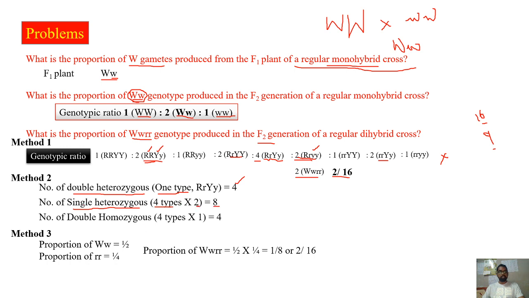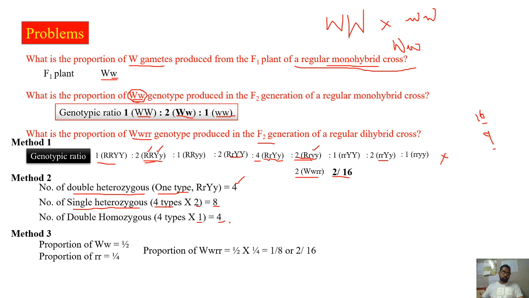Totally 8 will be single heterozygous. Now the number of double homozygous, the remaining, that is this, this, this and this. So that is totally 4 types, and each one is 1, therefore it is 4. So in a simple way to say all these things,